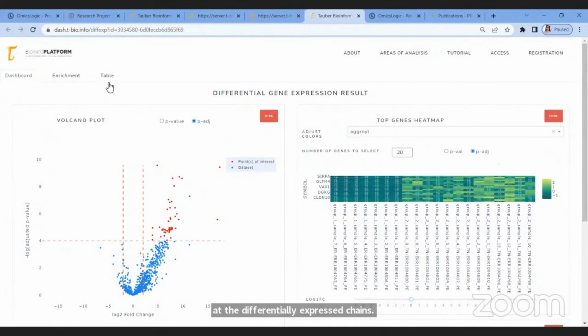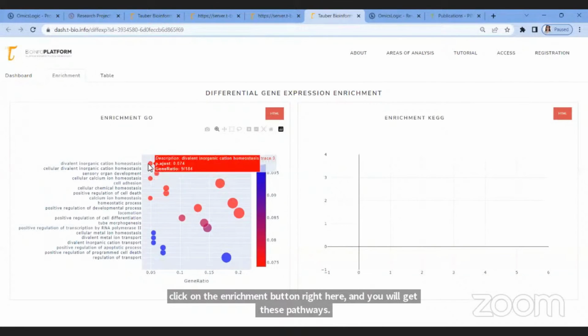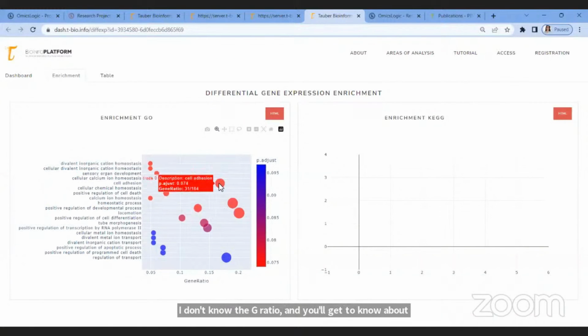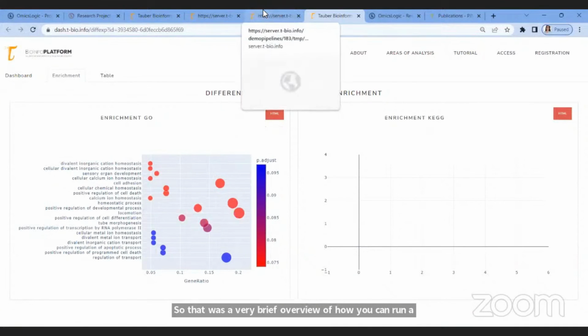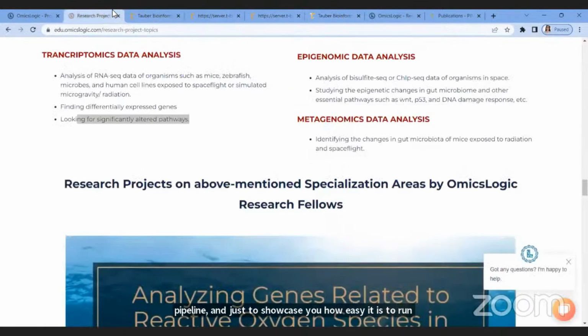And also, if you want to look at the pathways, then you can click on the enrichment button right here, and you'll get these pathways along with the gene ratio, and you'll get to know about all the pathways involved here. So that was a very brief overview of how you can run a pipeline, and just to showcase how easy it is to run this pipeline and then interact with these results.